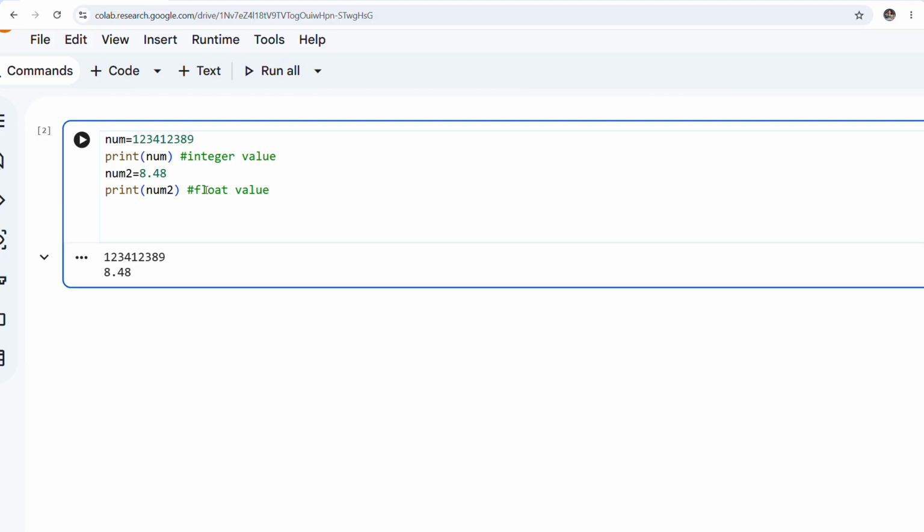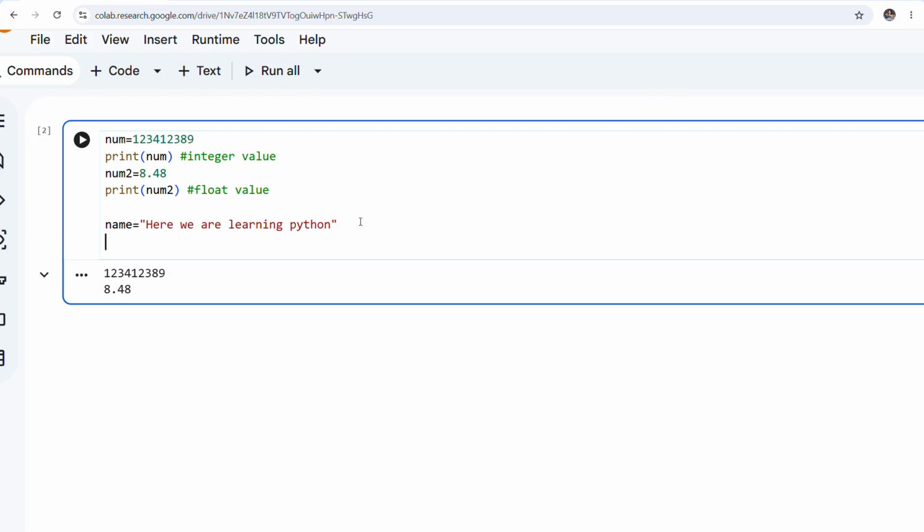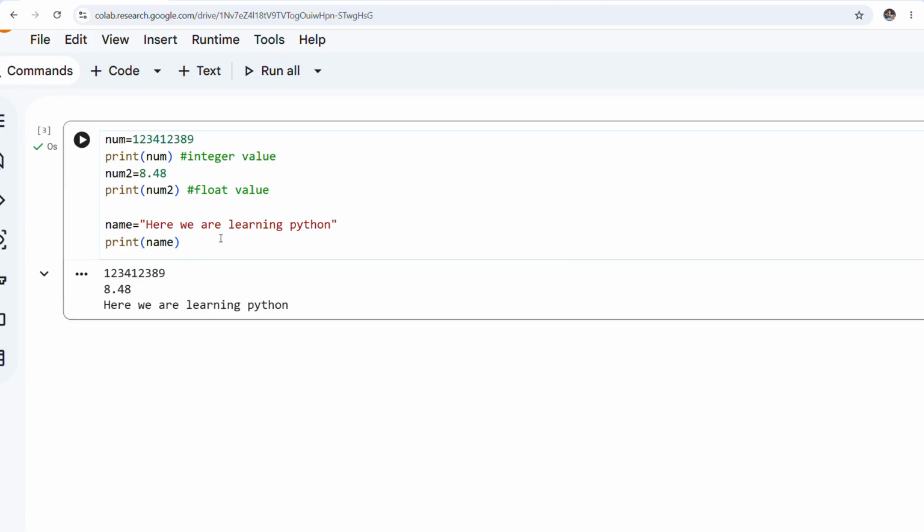Okay, now coming to another one. Suppose I am writing a name here. In double quotes I will write, suppose, we are learning Python. And this is a particular string, right? And here I am doing print name. Now, this is your string value.